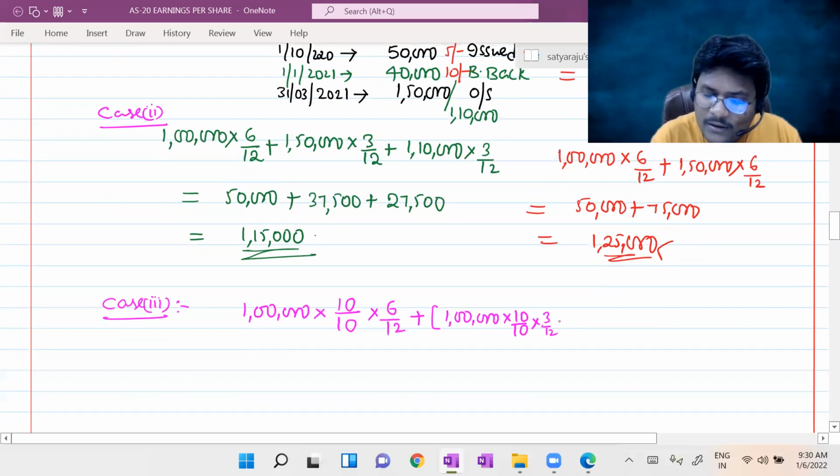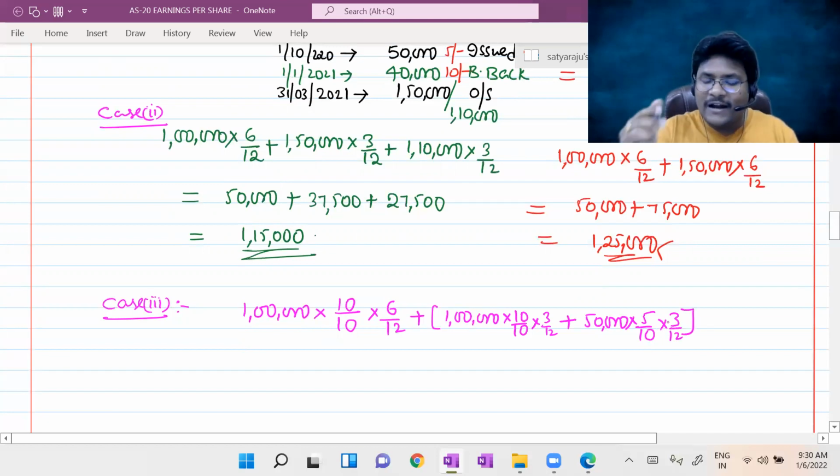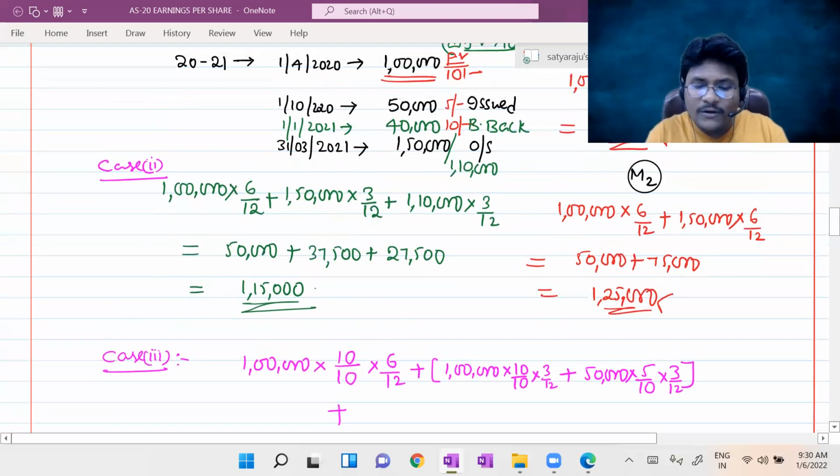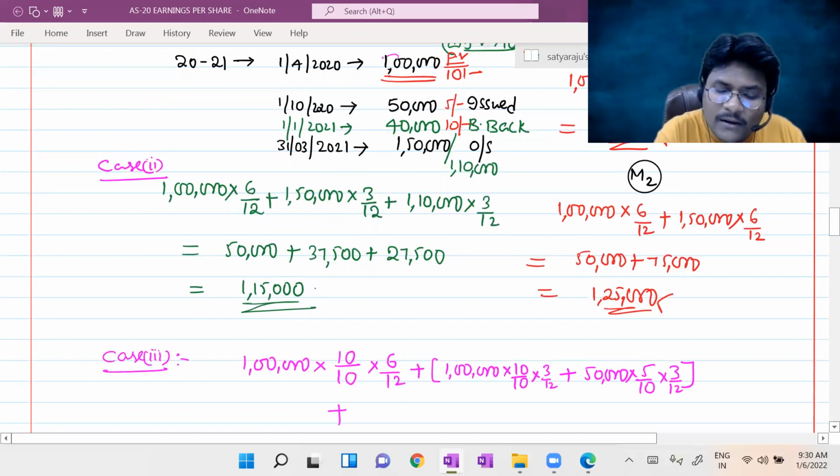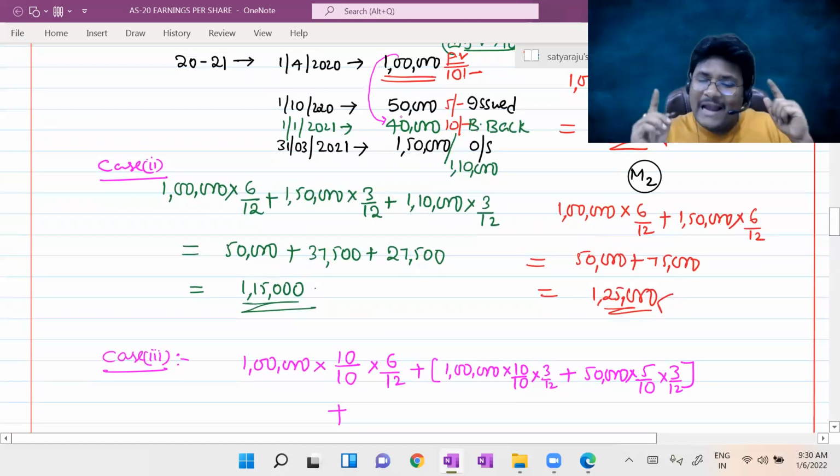3 by 12. Still I am here only. For the remaining 50,000, only partly paid up, you know, that is 5 by 10. These are also outstanding for 3 months. This is the second one. Plus, now consider all of you. Sir, if you bought back this 40,000, let us assume these 40,000 equity shares are bought back from here. Let us assume. Then the total 1,50,000 will become 1,10,000.